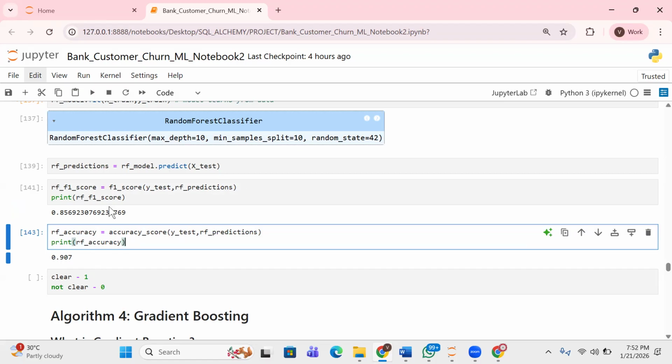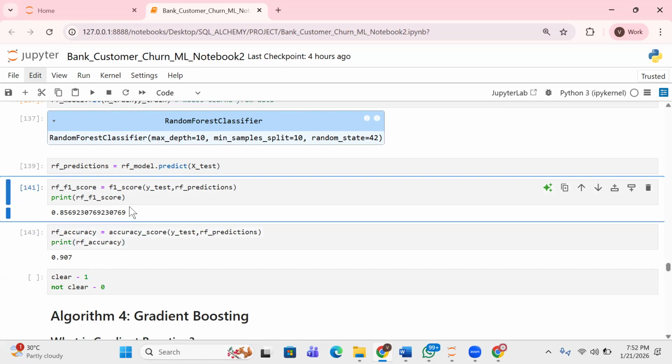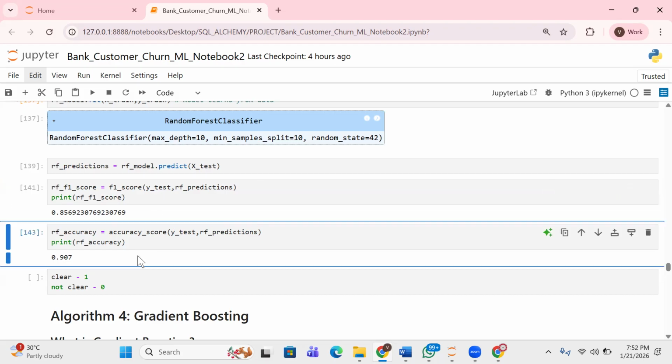So I think I already explained last time why we are using the F1 score. I said because the data is imbalanced, which is why you can see there's much emphasis on F1 score. When your data is imbalanced, accuracy is really not the best way to evaluate the performance of the model. So which is where the F1 score comes into play. Apart from that, is there a way for us to balance the data? There's a technique that we can use, but we've not gotten there, which is why we're just focusing on the evaluation metric itself. So which is why we got this, and we now also got this.